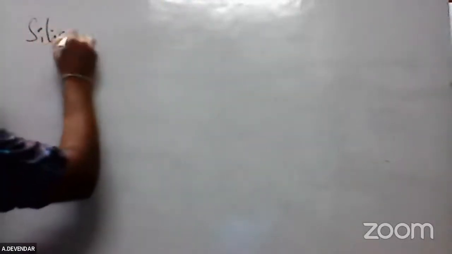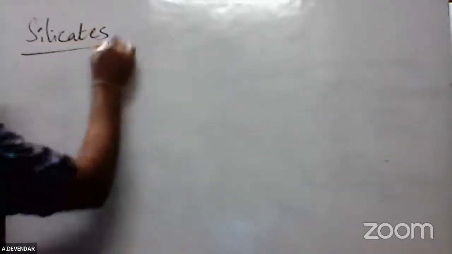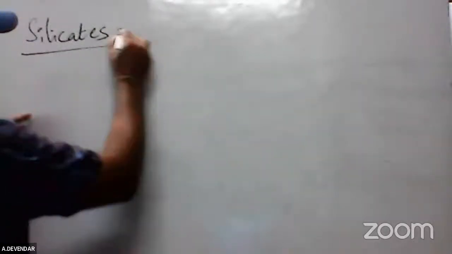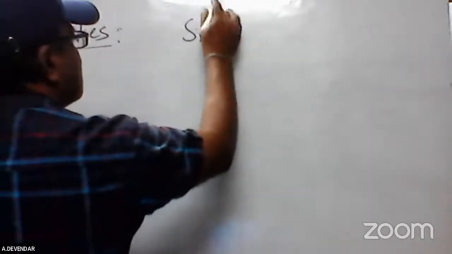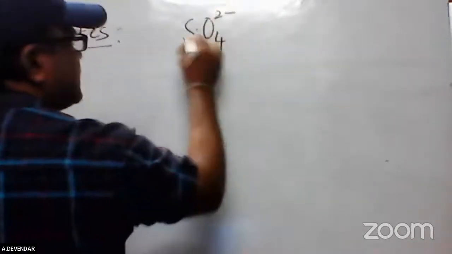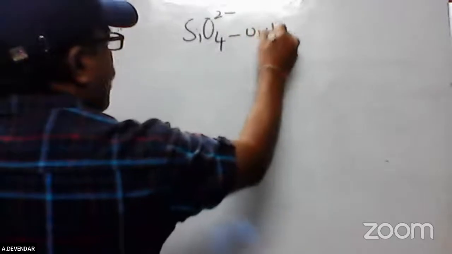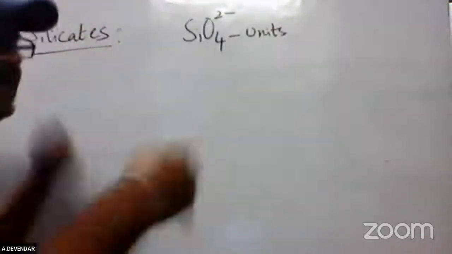next topic is silicates. Silicates are also very important. The silicates will be classified on the basis of this SiO4 4 minus, that is a tetrahedral structure. These units are present. How many units are repeated in that one?